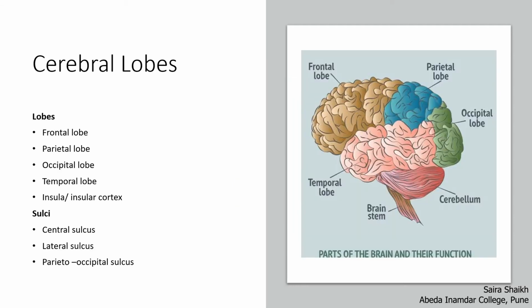Each cerebral hemisphere is further divided into four main lobes by three sulci. Sulcus is singular. Sulci is the plural of sulcus. And sulcus is a deep groove. The three sulci present in the cerebrum divide the cerebral hemisphere into four lobes.